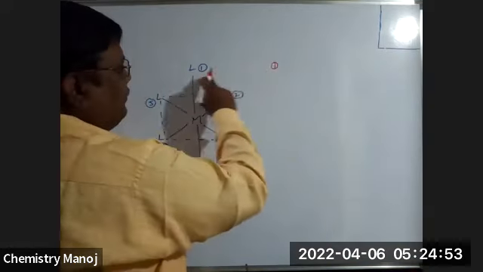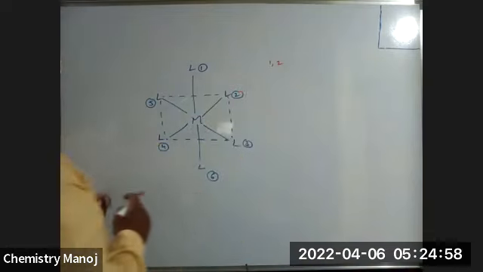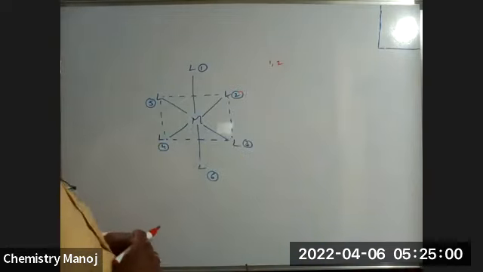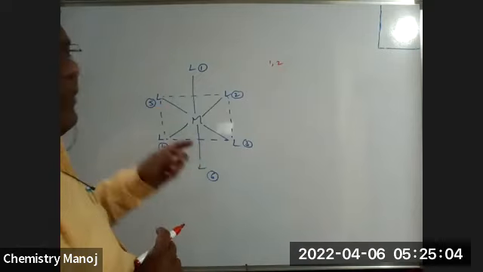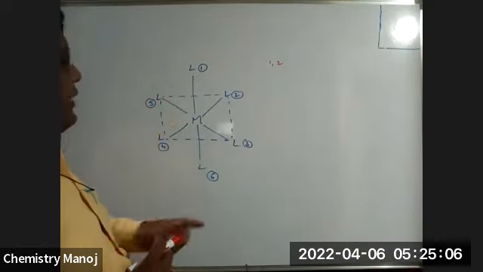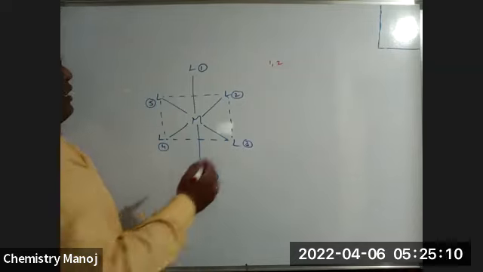First position, first ligand with 2. Cis or trans? Tell me. There are 2, 3, 4, 5 within the plane. 1 is above the plane, 6 is below the plane. 1 and 2 positions, cis positions or not?